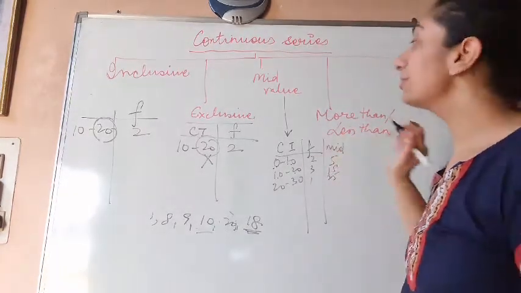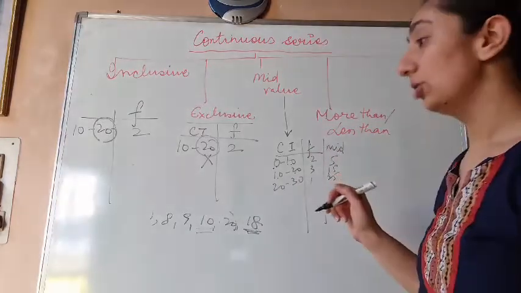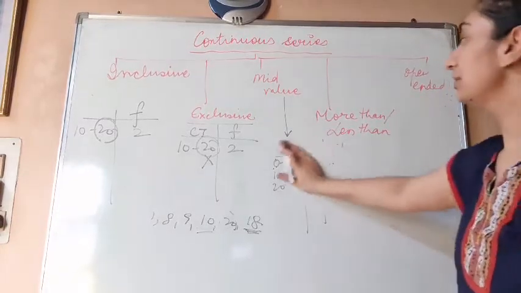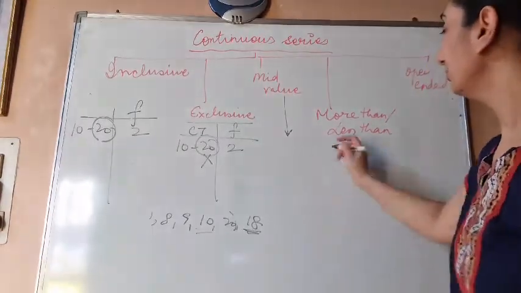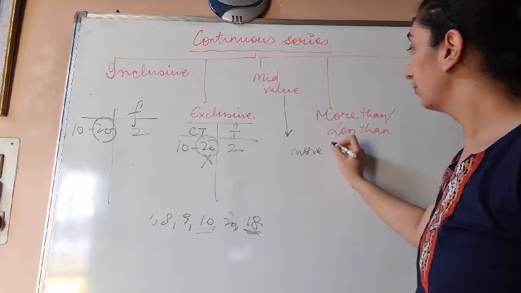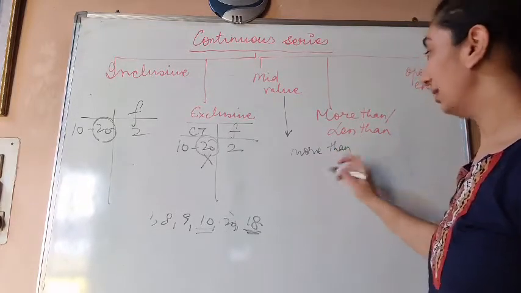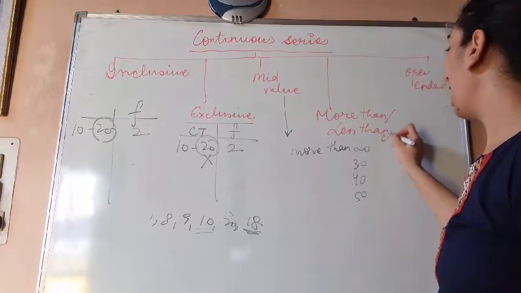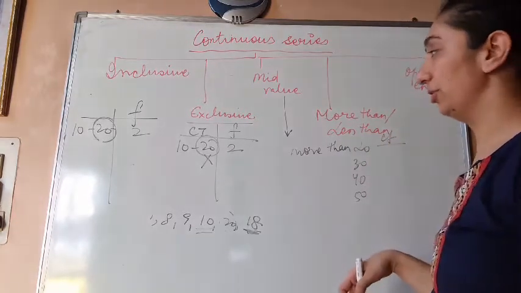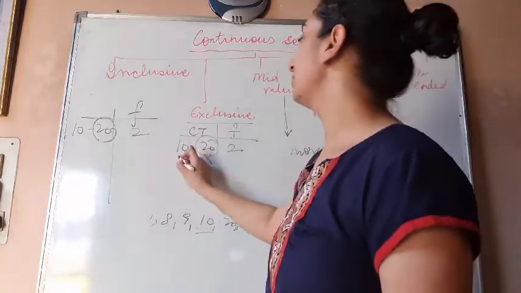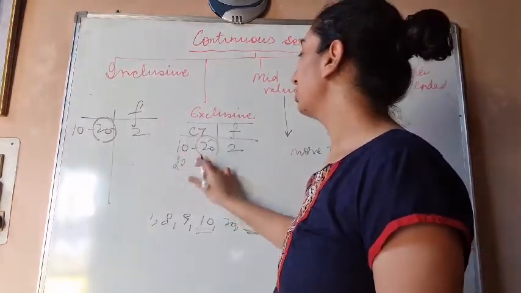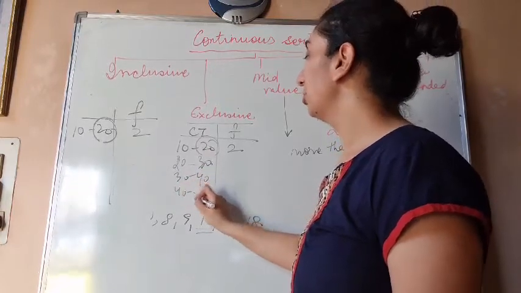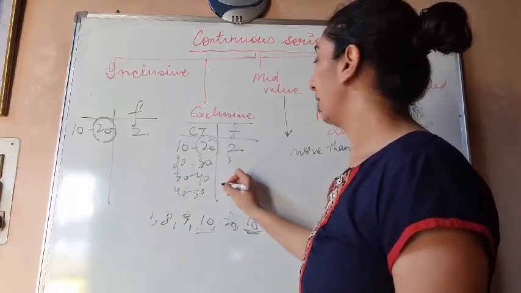Last one we have is more than or less than series. So let us see what is more than and less than series. Under more than less than series, what we do is more than 20, 30, 40, 50, and we take out the cumulative frequency of it. For example, let's say with this series we had something like this: 20 to 30, 30 to 40, and 40 to 50, and we have 3, 1, 2.